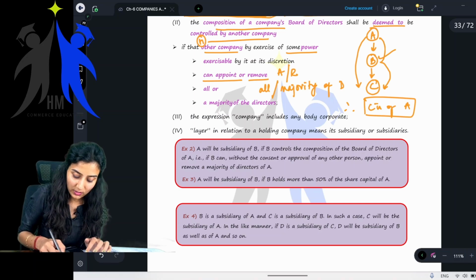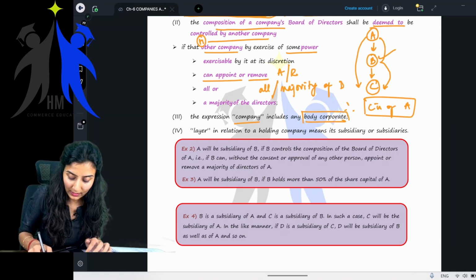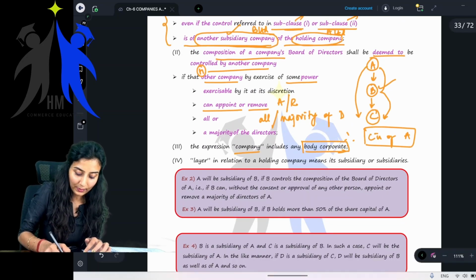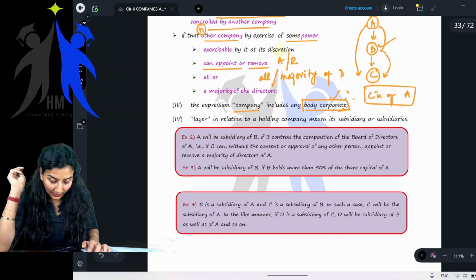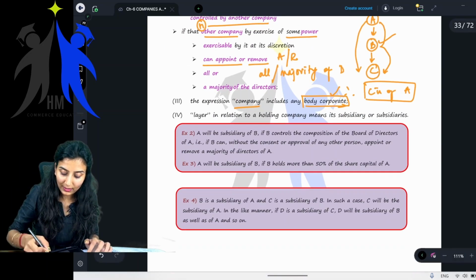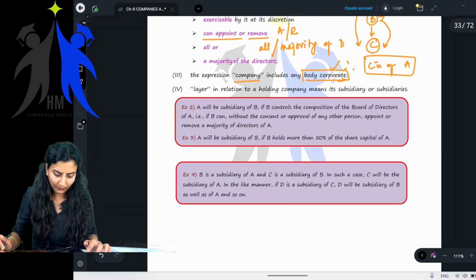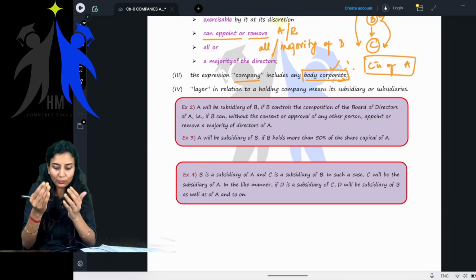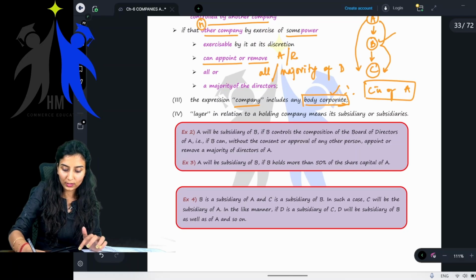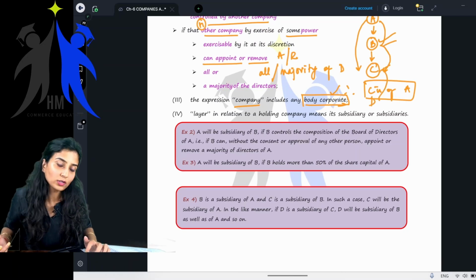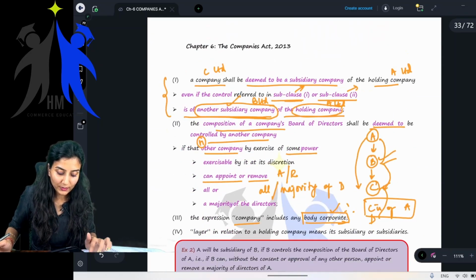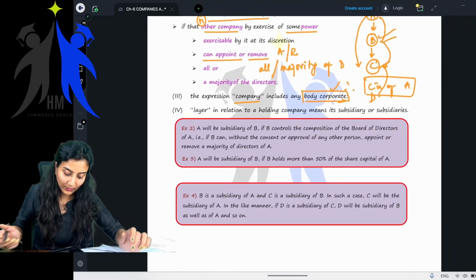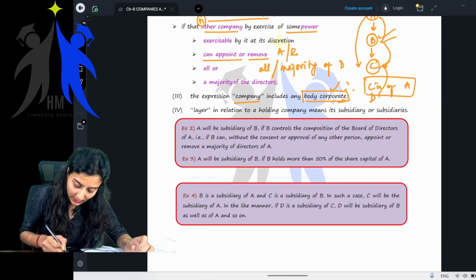Next, the expression company includes body corporate. Whenever they say company, it includes body corporate as well. Layer, in relation to holding company, means its subsidiary or subsidiaries. Layer, obviously, one below could be layer companies, this one, then D. All of these are subsidiaries. Clear? Holding and subsidiary is clear now? Okay, now let's see the examples.